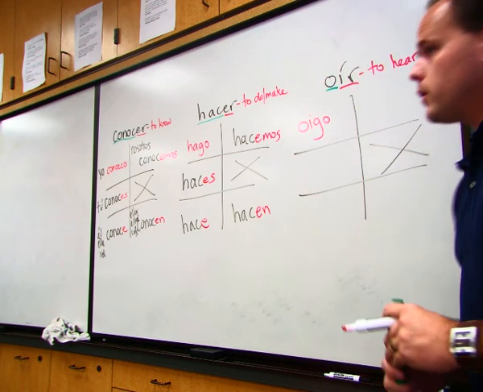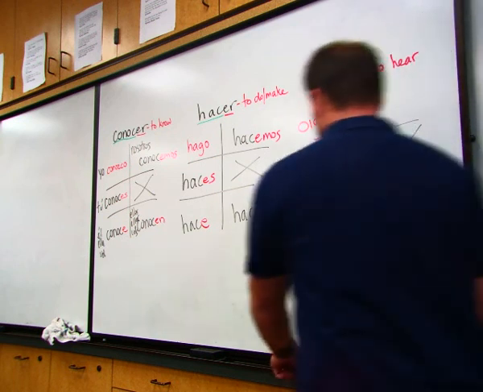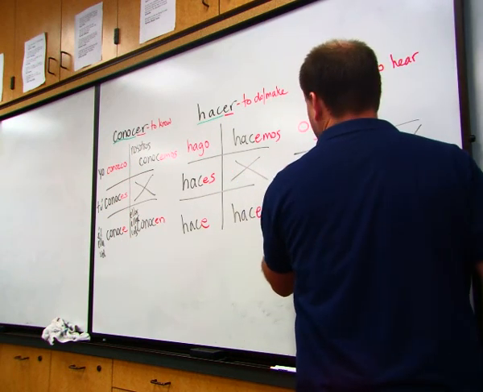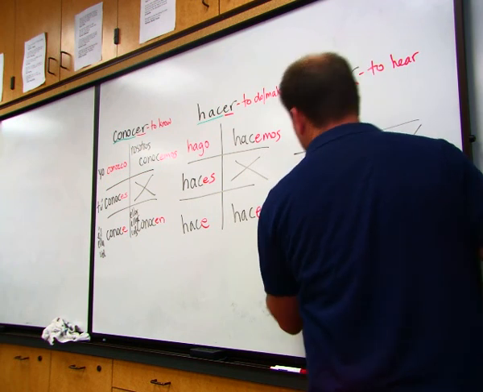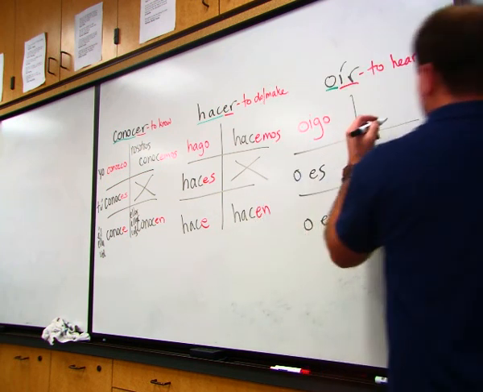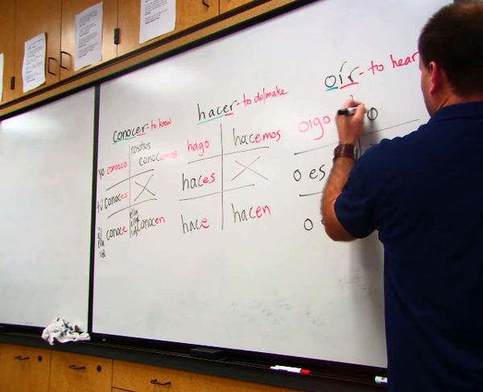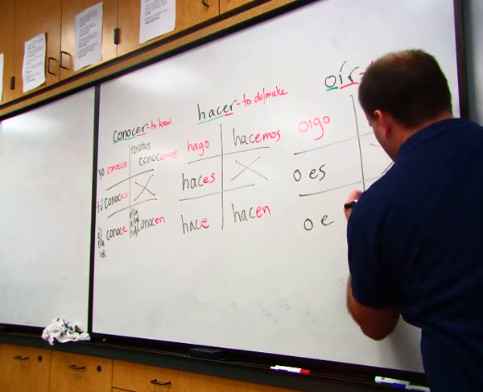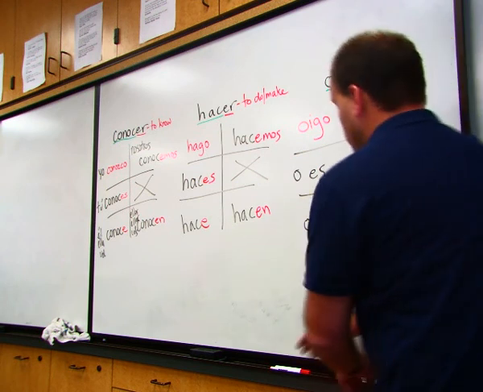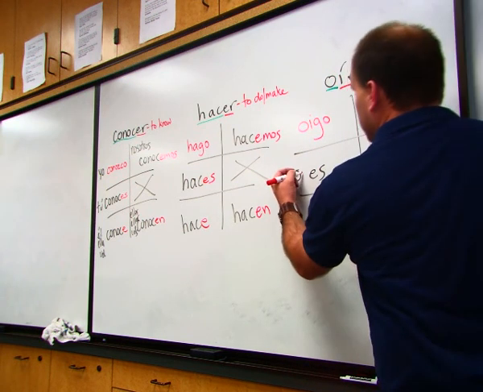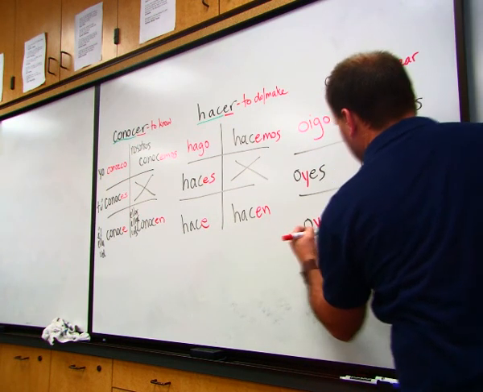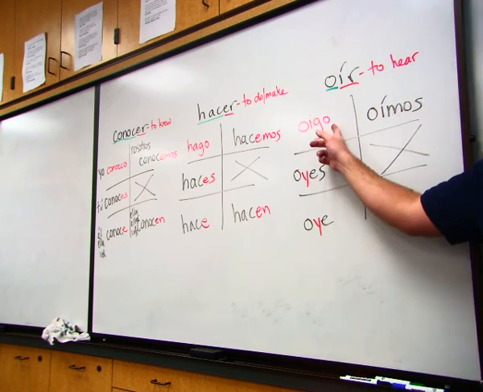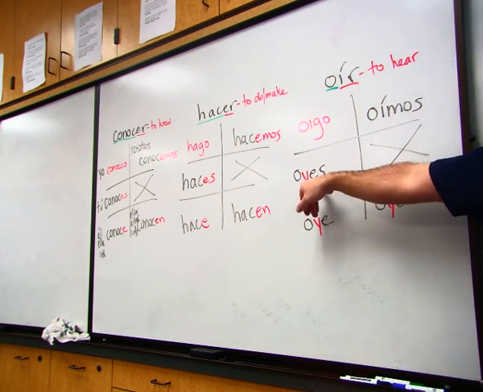And what would the stem be? O. Okay, so it should be O-E-S, right? Should be O-E, okay? Should be O-I-M-O-S, which it is, and it should be O-E-N. What they do here is they give you another letter, a Y. So it's yo oigo, okay, but then it becomes tú oyes, okay?